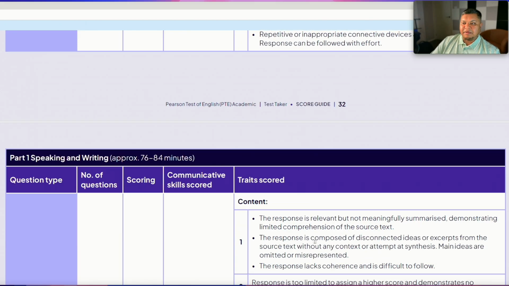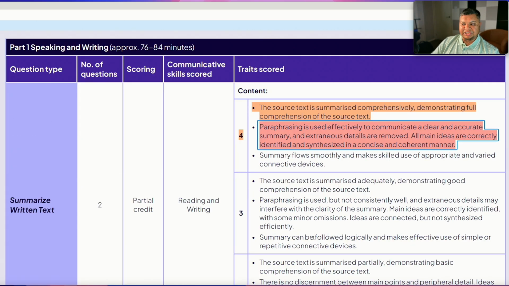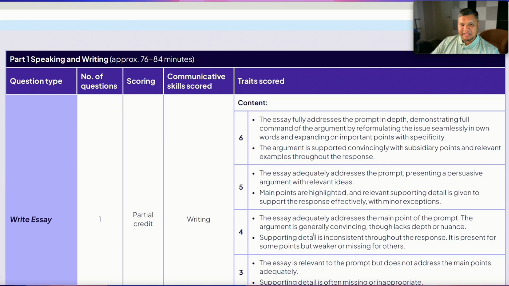Another big change is that the summarize written text question type will be evaluated by a human for its content. That means you better not use any shortcut tricks. Now, the next thing that has changed significantly in PTE writing is essay, of course. In essay, you are getting only one essay. It's been fixed. And obviously human re-evaluation has been added, but not in content. I will discuss it in a bit.